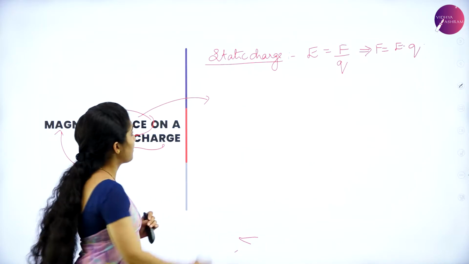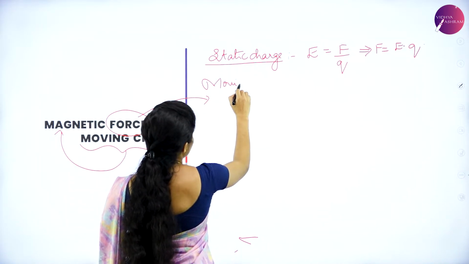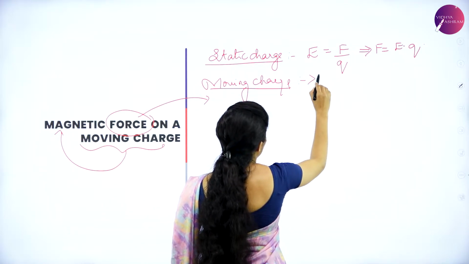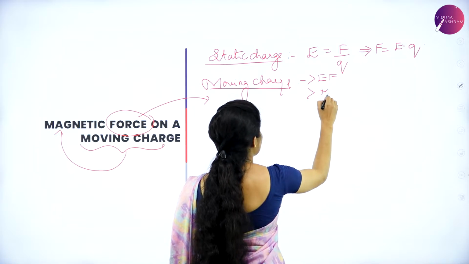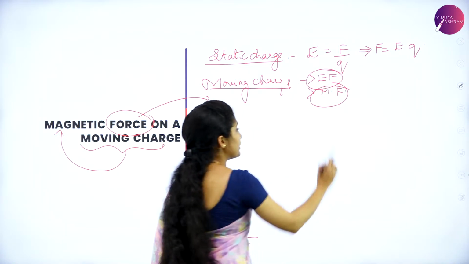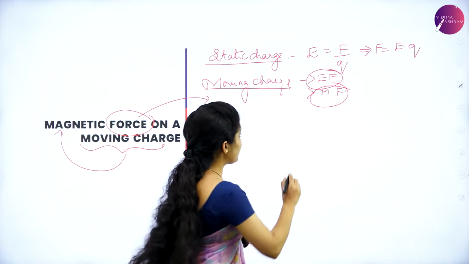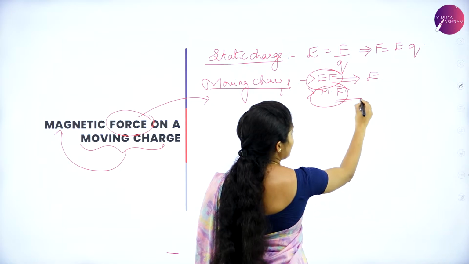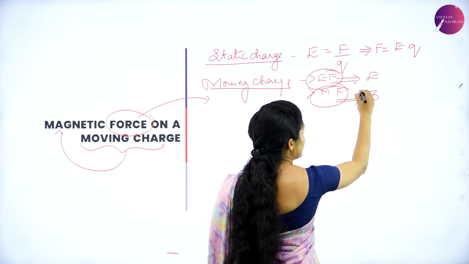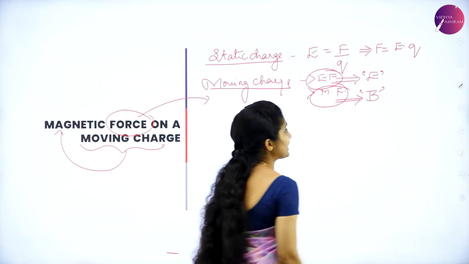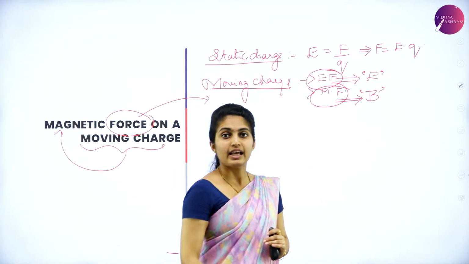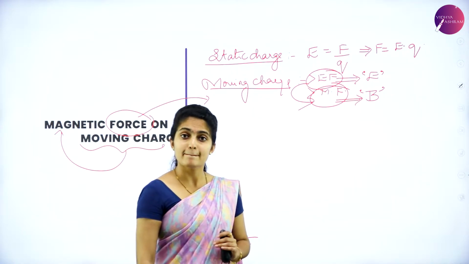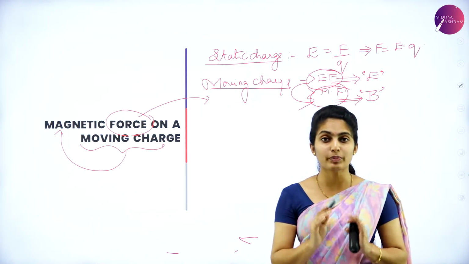Now, we are studying moving charge. Moving charge means there is a presence of an electric field as well as a magnetic field. Both the fields are present over here right now. The electric field is written as E, and your magnetic field can be represented by the symbol B. It is not M for magnetic field, it is B. And the magnetic field has a property same as that of the electric field, but the path is a closed path.